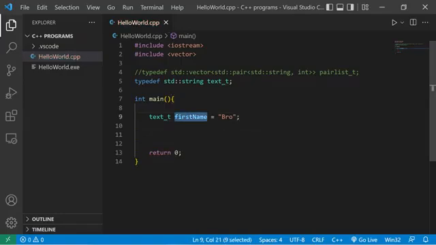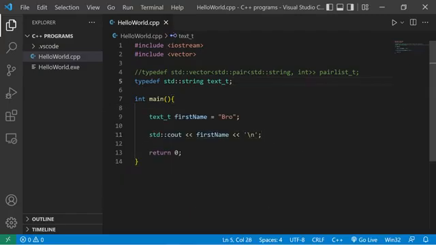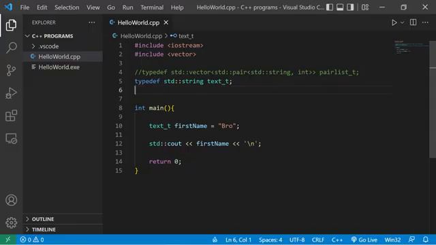And this variable behaves exactly like a string. So let's display it. Standard output first name. And then we should have our first name. Yeah, there we are. Okay, now let's try this with an integer. Typedef, we list the old data type, int. Let's create an identifier for int as number.